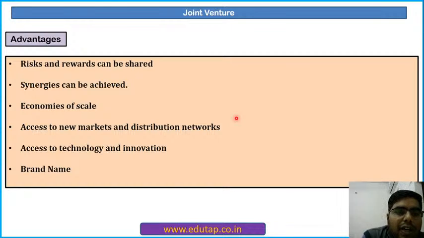Next is access to new markets and distribution networks. For example, MetLife, they have entered the Indian market and now they are open to new markets and new distribution networks that were already available with PNB. Access to technology and innovation. Japanese company Suzuki was very rich in innovation, very rich in technology. So Indian company Maruti did a joint venture with Suzuki, and new ways of technology and innovation were brought into India. Next is brand name.